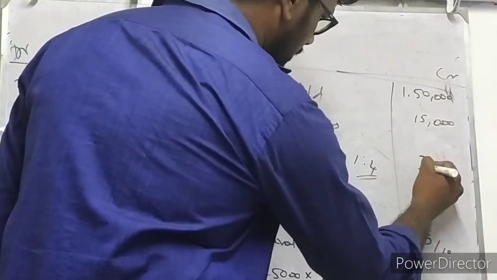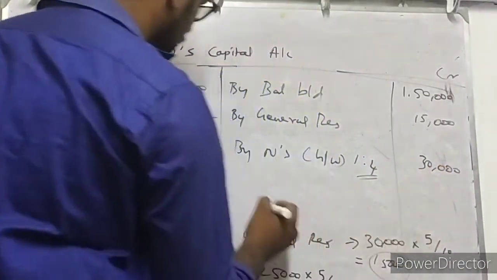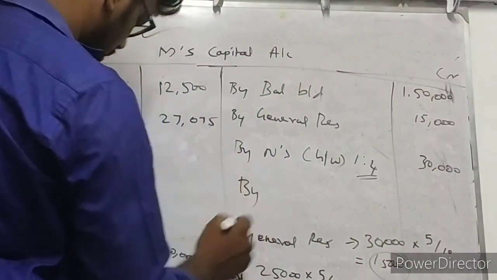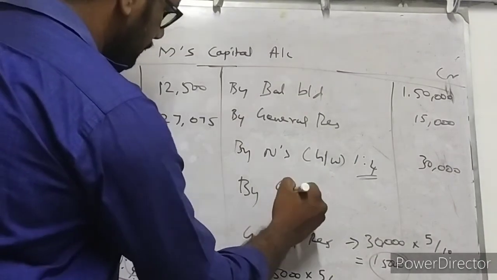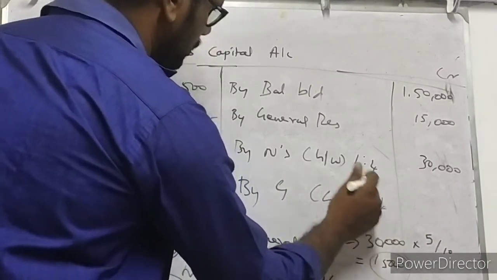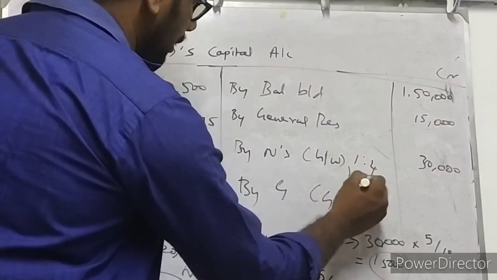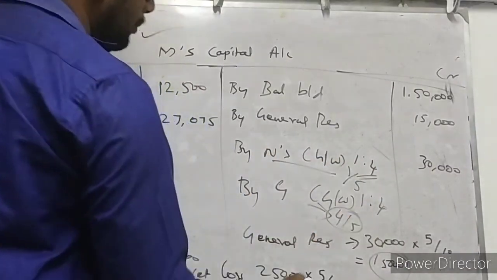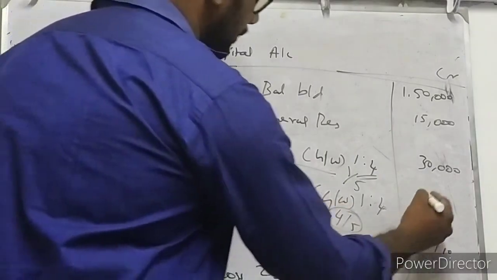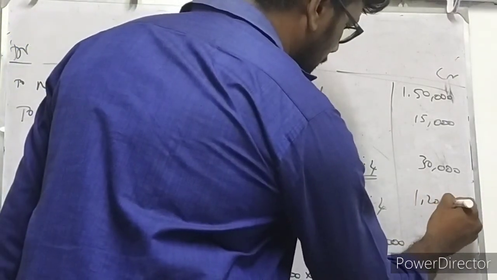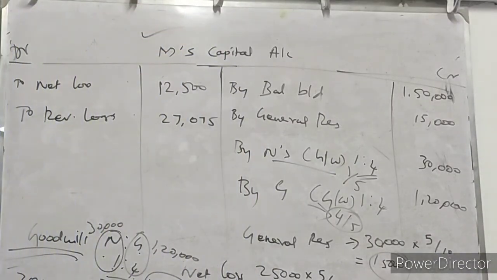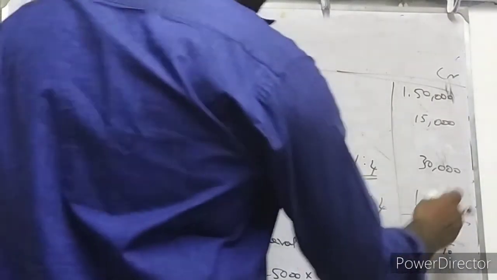By the other partner G, goodwill in the ratio 1:4, so we can write easily 1/5 contributed by partner N and 4/5 contributed by partner G, that is 1,20,000 rupees. Now we are going to tally both sides.